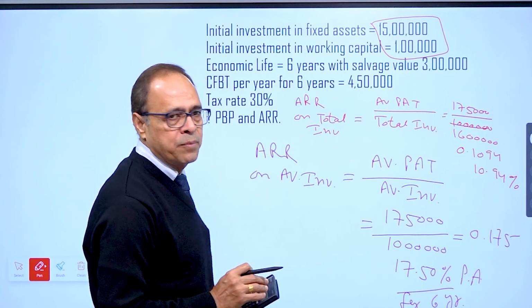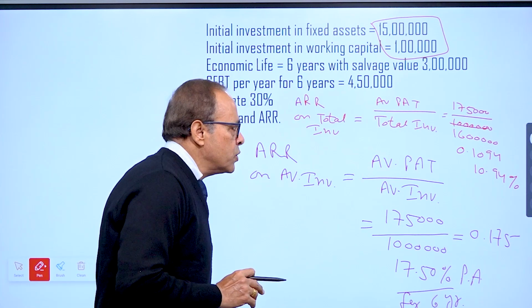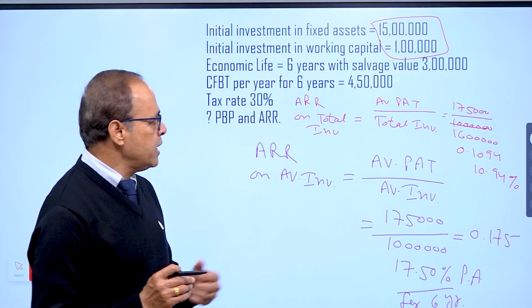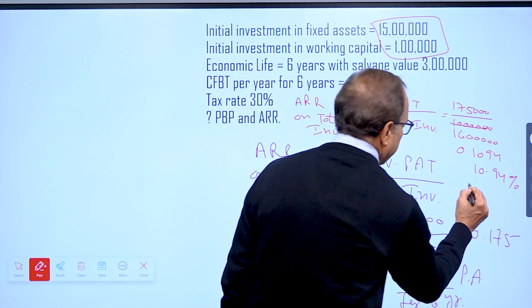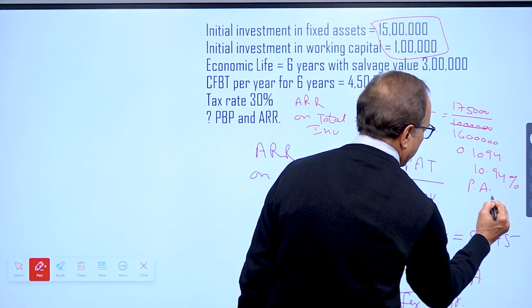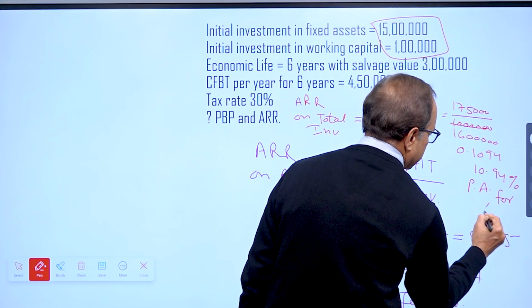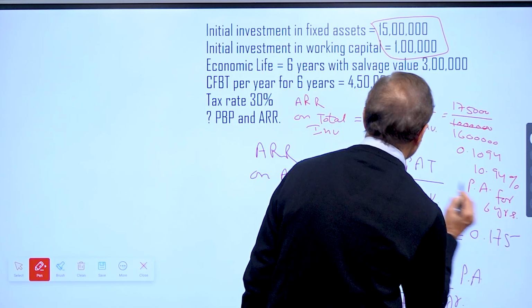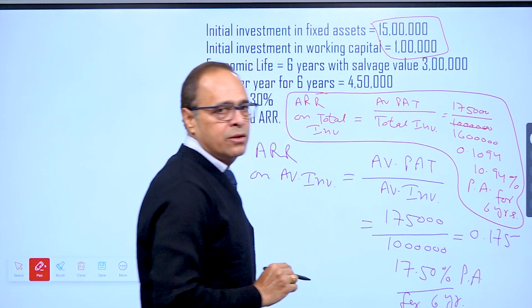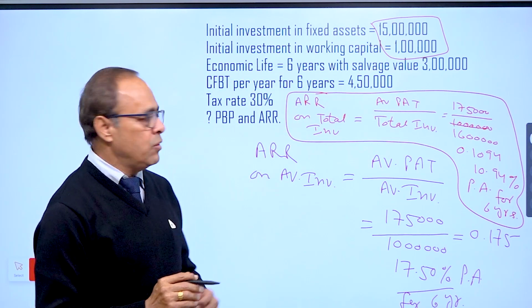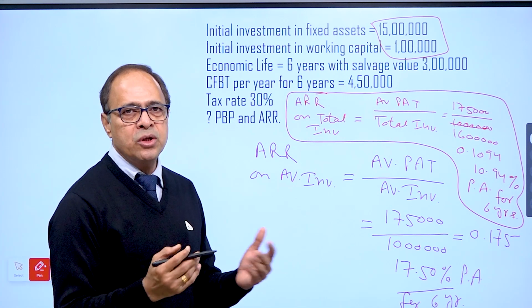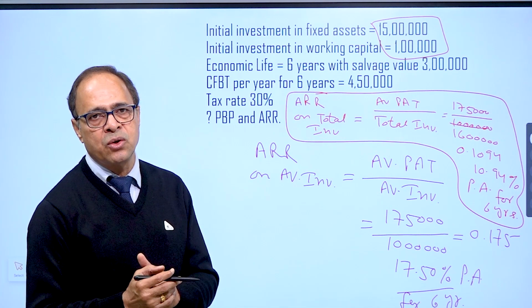So let me verify again. Yeah, 10.94%. That means on your total investment of 16 lakh rupees, on an average every year you are earning 10.94% return for 6 years. So that is the way we calculate ARR on total investment. Now in this case we are not given a cutoff point, so we cannot evaluate whether this project is acceptable or not.